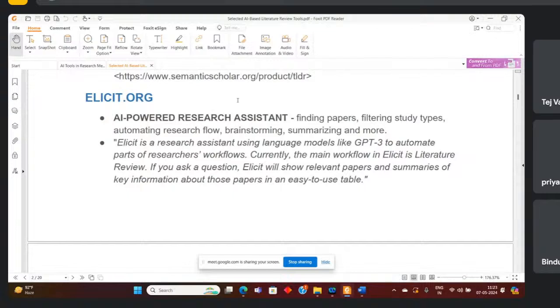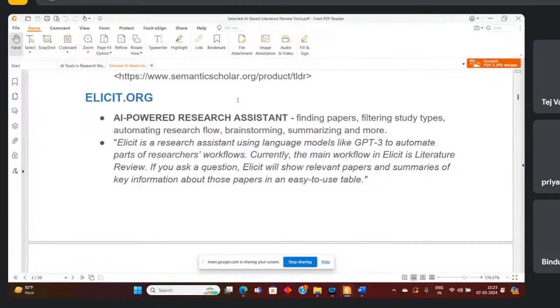Here you can see Elicit. We have written elicit.org because this is the website. So Elicit is a research assistant using a language model like GPT-3. This text I have written, I think 1 year back, so currently they might also be using GPT-4.